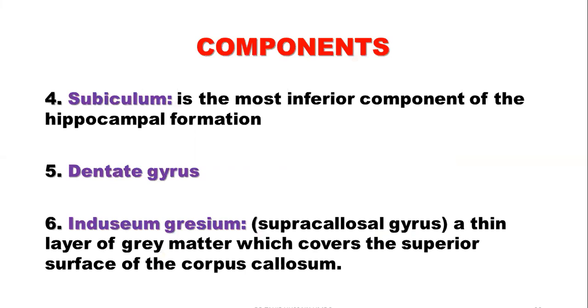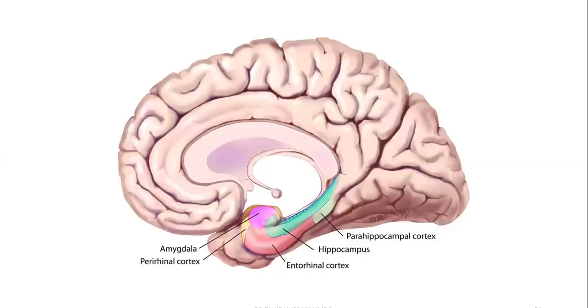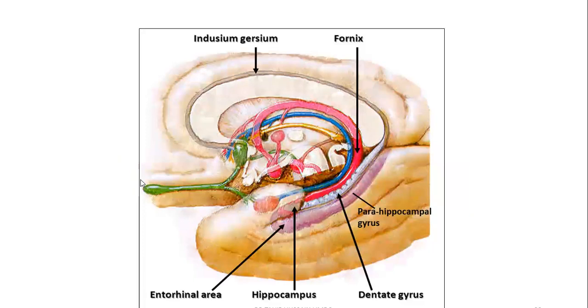Subiculum is the most inferior component of the hippocampal formation, and indusium griseum is supracallosal gyrus, a thin layer of gray matter which covers the superior surface of corpus callosum. Here is corpus callosum, and here is a thin layer of gray matter on the superior surface of corpus callosum. This is indusium griseum.